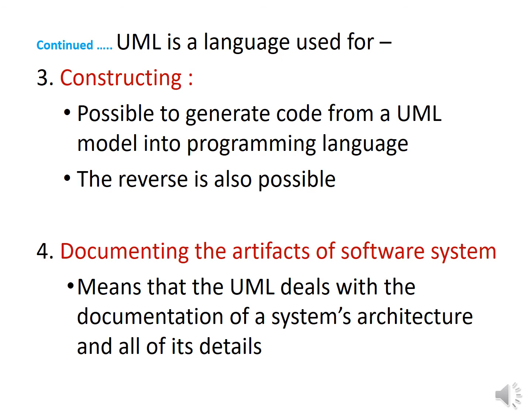The last is documenting the artifacts of a software system. The UML is a language for documenting. The UML addresses the documentation of a system's architecture and all of its details. The UML also provides a language for expressing requirements and for tests. It also provides a language for modeling the activities of project planning and management.